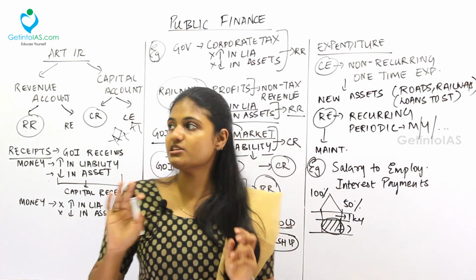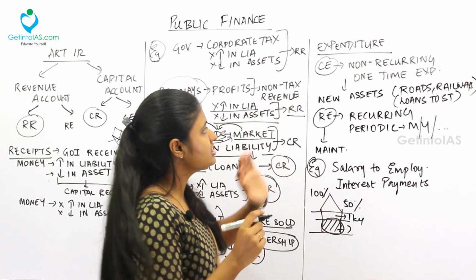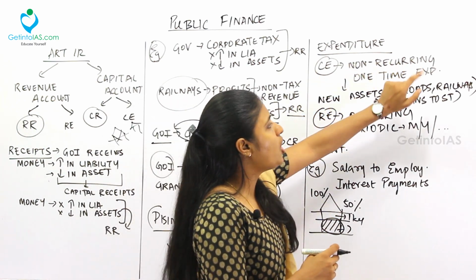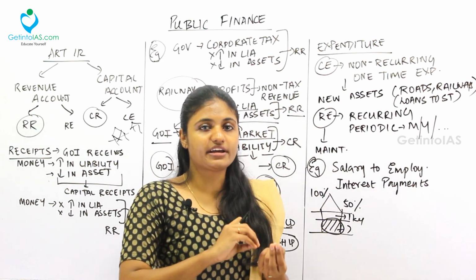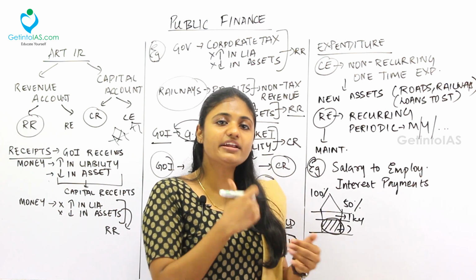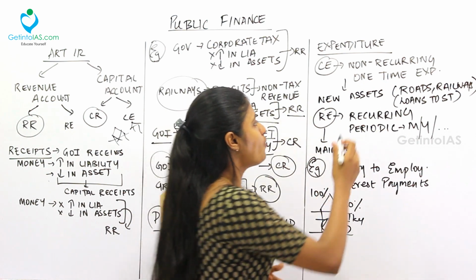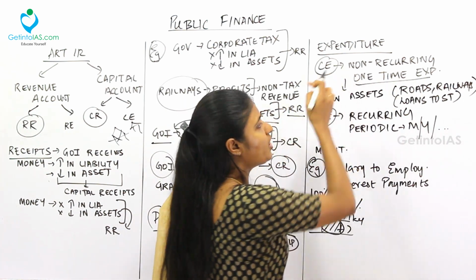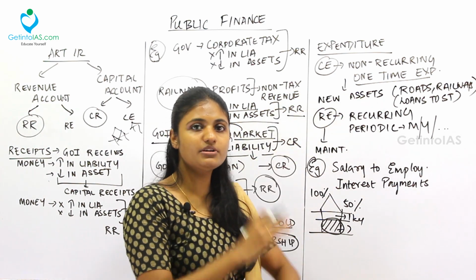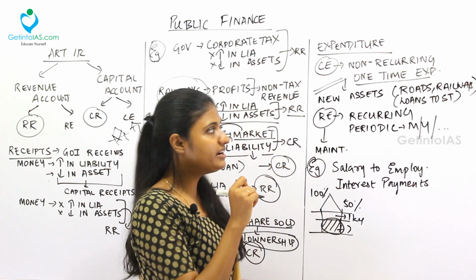Now moving to the expenditure part, that is the revenue expenditure and capital expenditure. Fine. This is also very easy. See, capital expenditure means it is non-recurring. What is recurring and non-recurring? Recurring means something you have to do continuously in a periodic time. Non-recurring means one time if you invest, it is enough. So one time expenditure is called as what? Capital expenditure. So creation of new assets. Like for example, Government of India will create new roads, new railways. So all this will come under the what?